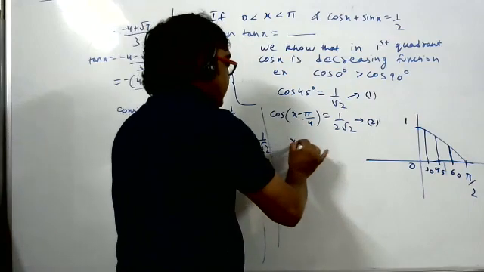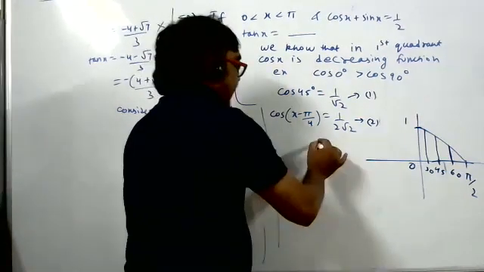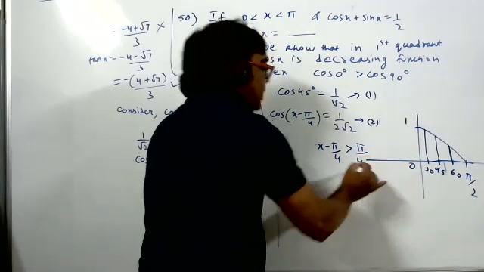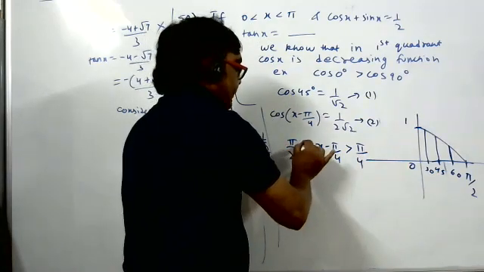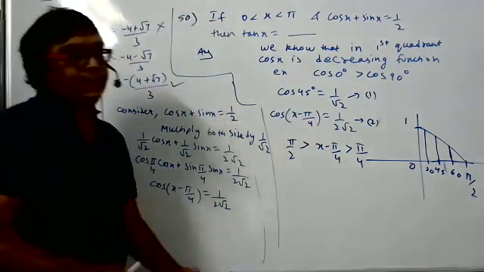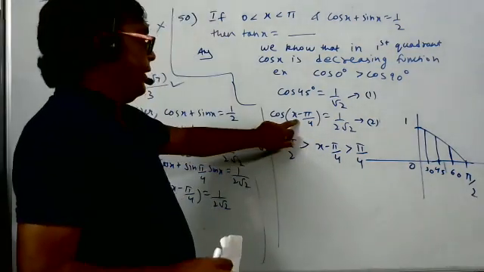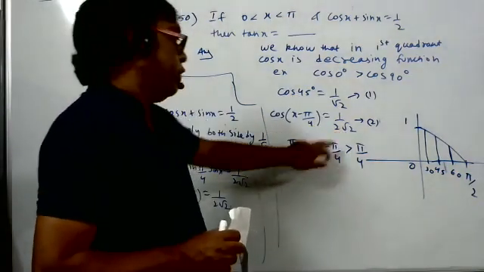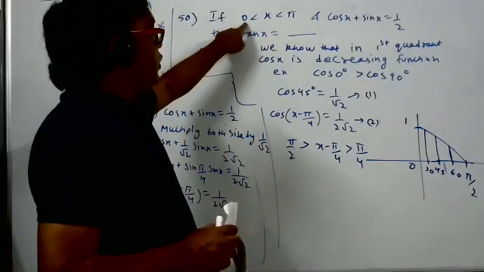This means x minus pi by 4 is greater than 45 degree. But the angle is also positive, which means the angle is in the first quadrant. Now this is the conclusion. It is not that I will just run through the question. You can ask doubts. This angle is 100% sure more than 45 degree, but the answer is positive, so the angle will be less than 90 degree, because as a whole the angle lies in 0 to pi.